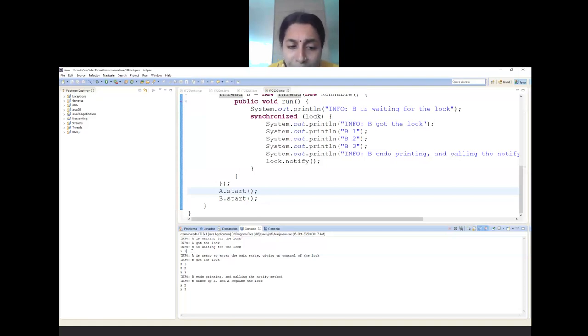Then what is next? A is ready to enter into the waiting state and then B has got the lock. So B prints 1, 2, 3, all the things. Then B ends printing and calls notify to A. Then A starts printing again. A prints 2 and 3. There is explicit calling of wait and notify.